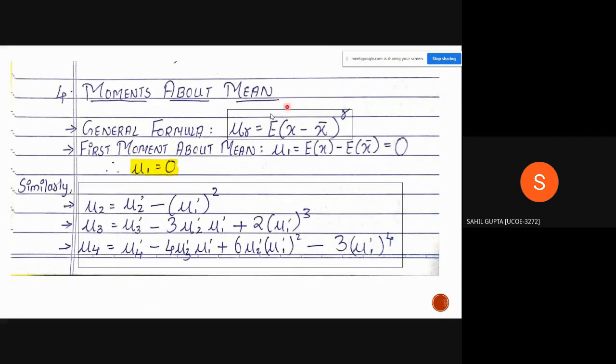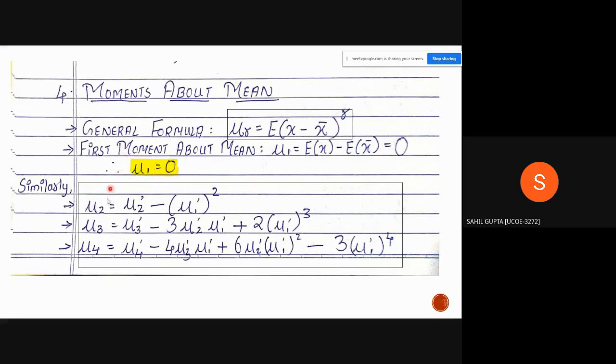The general formula is given by mu r equals E of (x minus x bar) raised to r. For the first moment about mean, if we substitute, we get mu 1 equals E of x minus E of x bar, which is the same value. Therefore it gets cancelled and we get 0. So the first moment about mean is always 0.